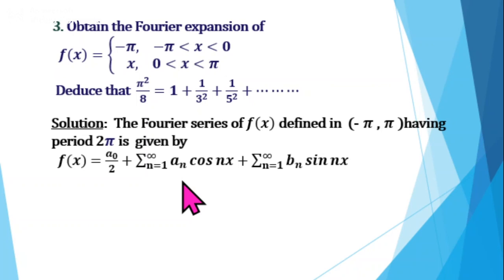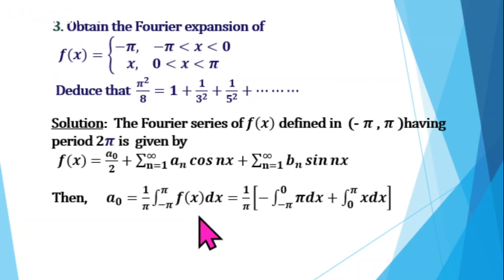Find a0. a0 is 1 by pi integral from minus pi to pi f of x dx, and here note that function f of x is defined in two intervals, minus pi to 0 and 0 to pi. So we split the integral minus pi to pi into two parts: integral minus pi to 0 and then 0 to pi. So 1 by pi integral minus pi to 0, where f of x is defined as minus pi. It's given in the problem.